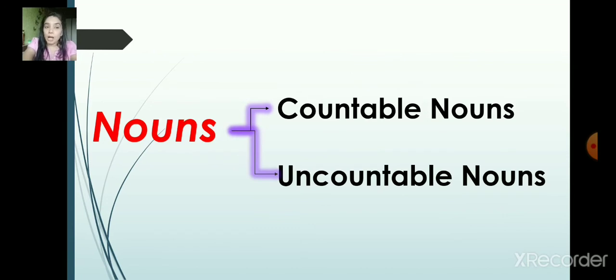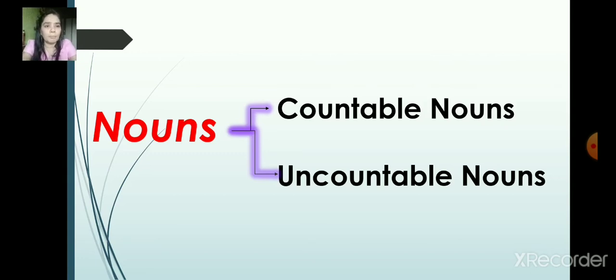Now next we'll go to countable nouns and uncountable nouns. This is so simple. Countable nouns means if you take any thing and you can count it, it is called a countable noun. And if you cannot count it, it is called an uncountable noun. For example, you take a pen. Can you count this? Yes, we can count the pens. 1 pen, 2 pens, 3 pens, 4, 5, 6, 7 and it goes on. If you take water, can you count the water? No, but we can count bottles of water. So water we cannot count, so they are uncountable nouns. Countable means which we can count by numbers, so they are called countable nouns.